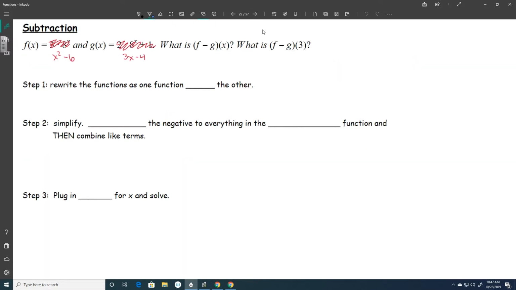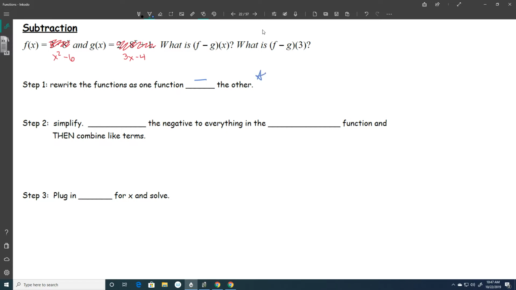We can also subtract, which works the same way with one little exception we have to be careful of. So let's say I have f of x equaling x squared minus 6 and g of x equaling 3x minus 4. What is f minus g of x, and then what is f minus g of 3? So we rewrite the functions just like before as one function minus the other function.